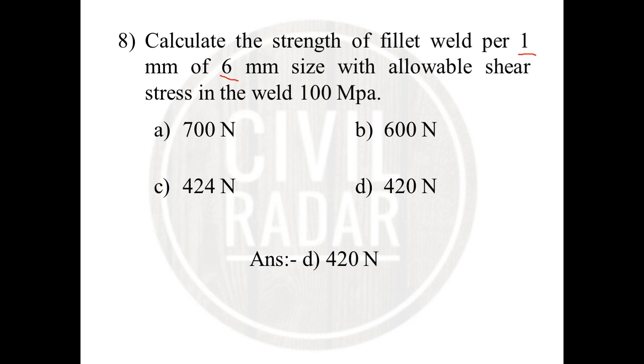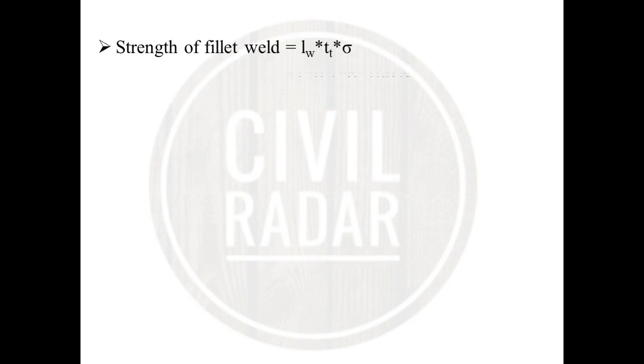The allowable shear stress is 100 megapascals. We multiply the 1 mm effective length of weld, and the throat thickness will be 0.7 times the size of weld, so 0.7 into 6, into the allowable shear stress 100. Then the answer will be 420 Newton.